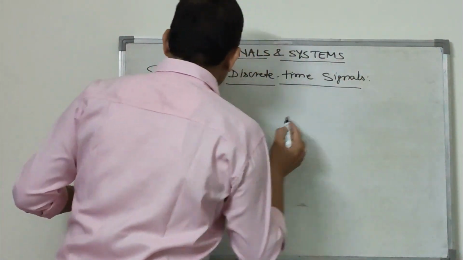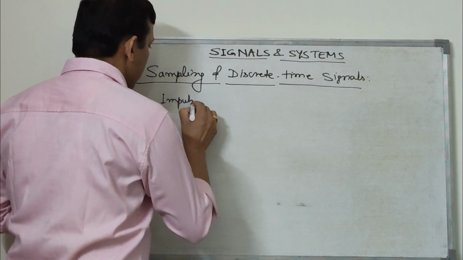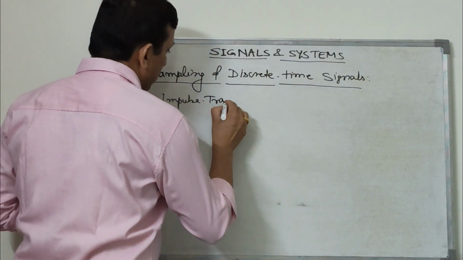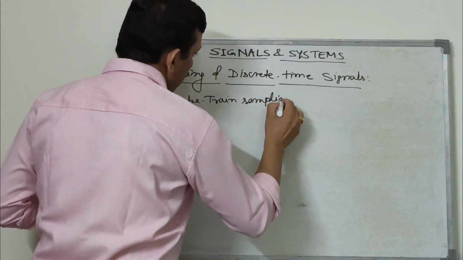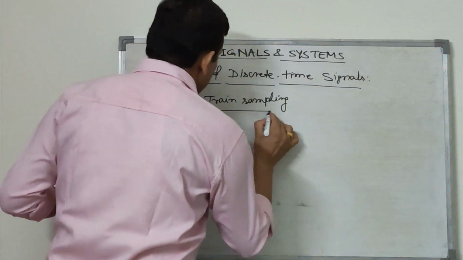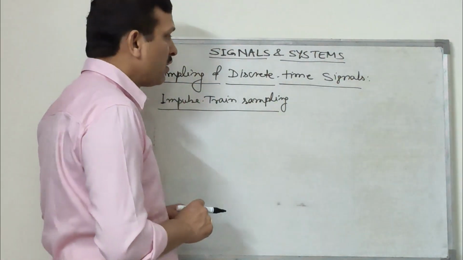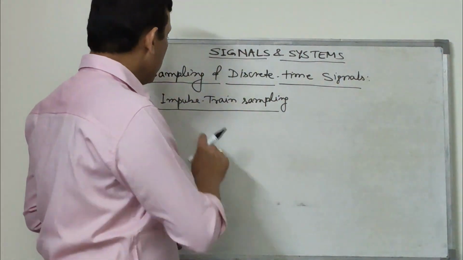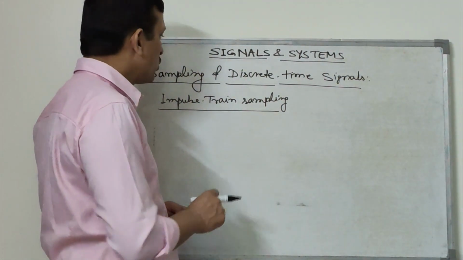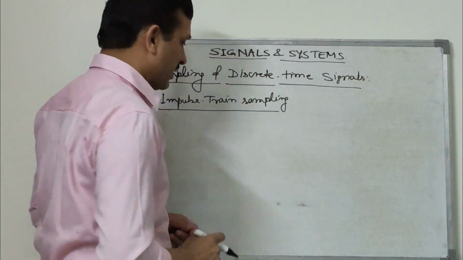Under this heading, we will see impulse train sampling. We have seen sampling of continuous time signal using impulse train sampling. Today we will see sampling of discrete time signal using impulse train sampling.